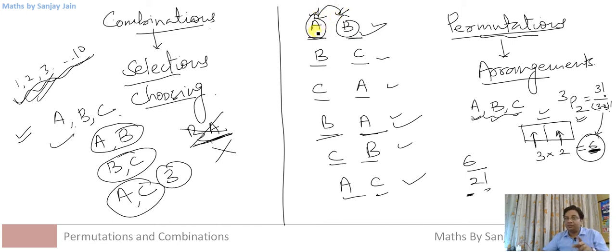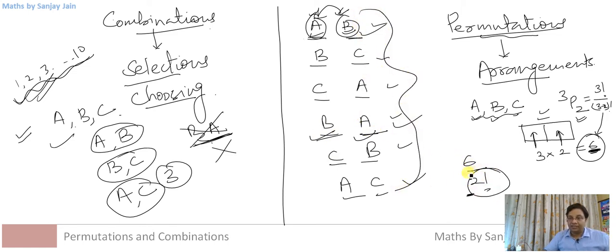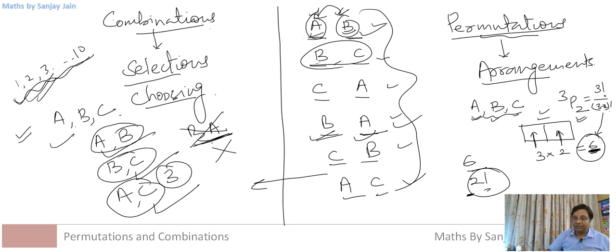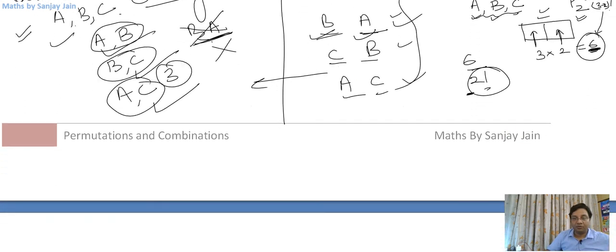The number of arrangements of these among themselves. So AB and BA became two different cases. So if I divide the number of arrangements by this factor by which these are arranging among themselves, then I'll be able to depermute it and find the number of selections, right? Let us take one more example and then you will be more clear.